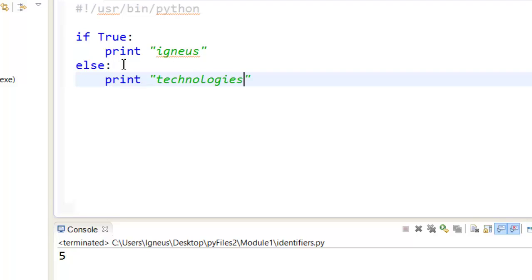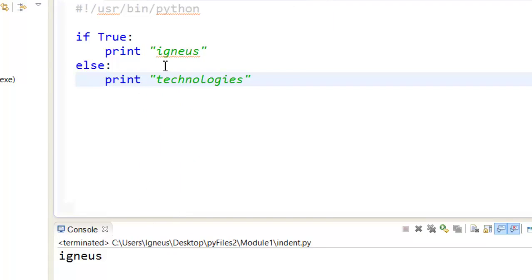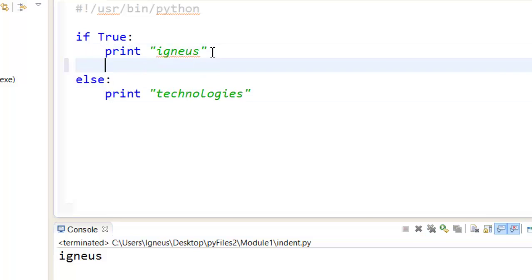So if I save this and run this, you can assume that both are going to be printed. But in this case, it's just going to print the true. Now this happens because if the true part is being executed, it automatically skips the else part. But what I want to show you here is that there are no braces out here. I can put as many lines as here.